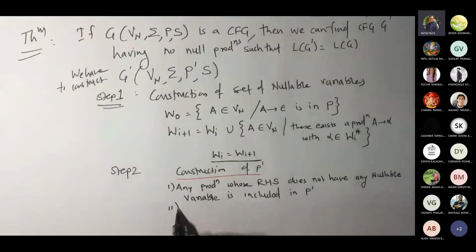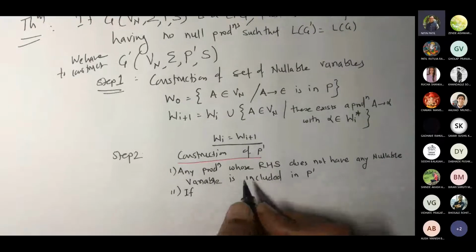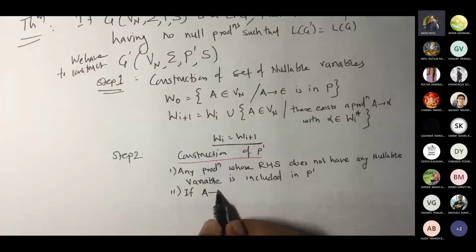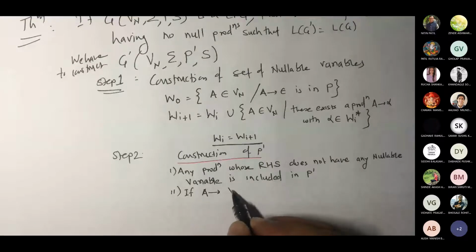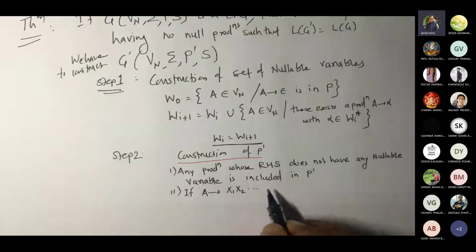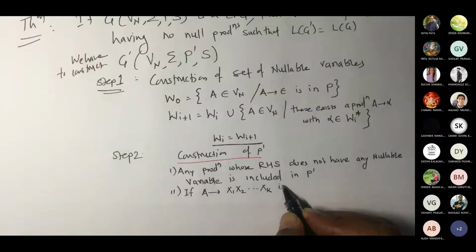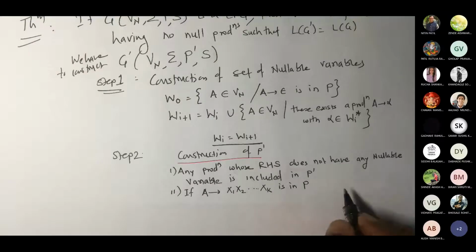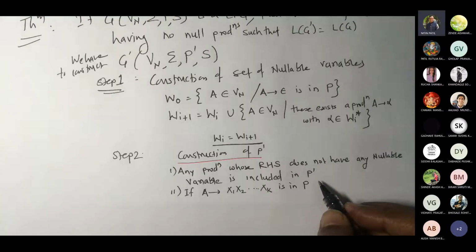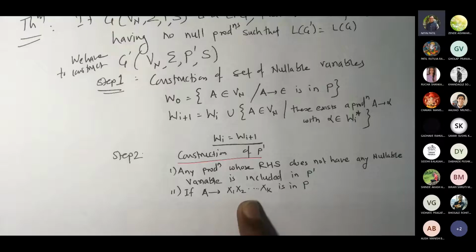Now what if they do contain what you can call a nullable variable? We are talking about that now. Suppose there is a variable A gives x1, x2 dot dot xk is in P. Now we are assuming that some of these are nullable.